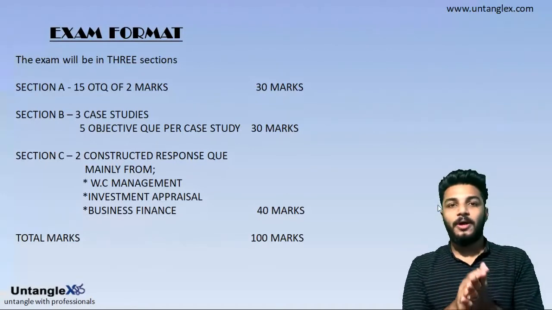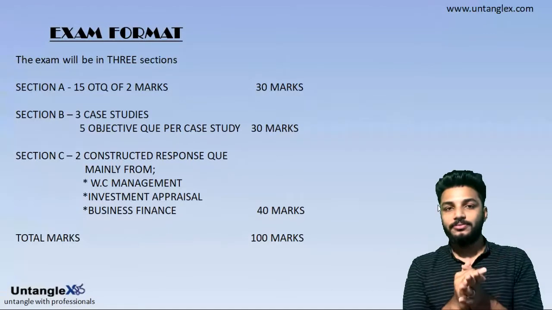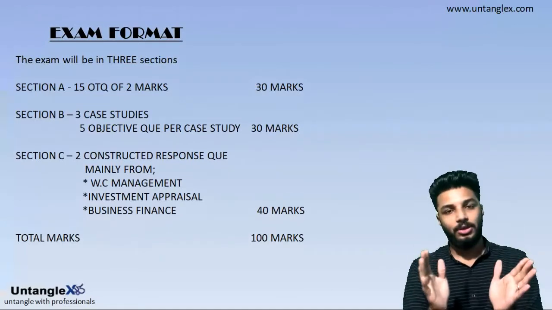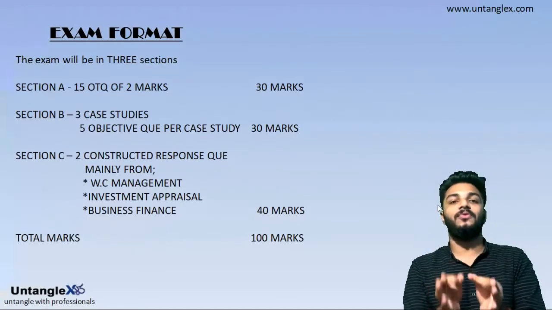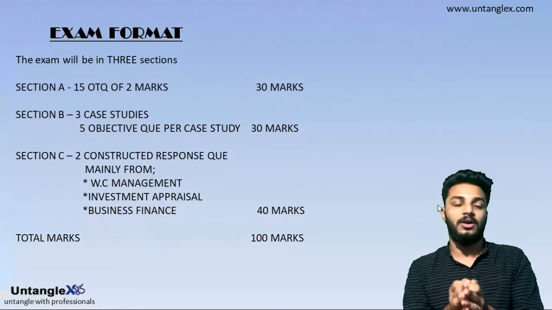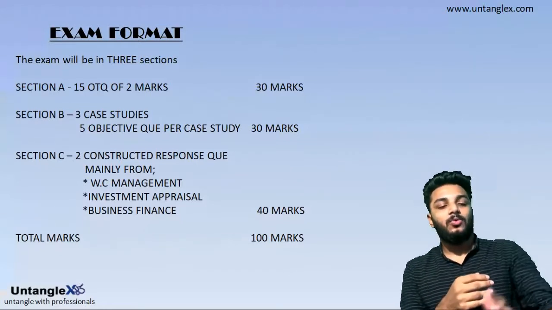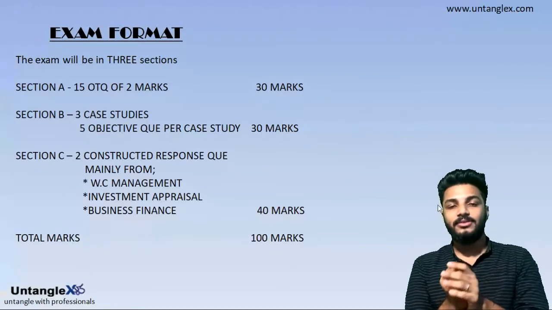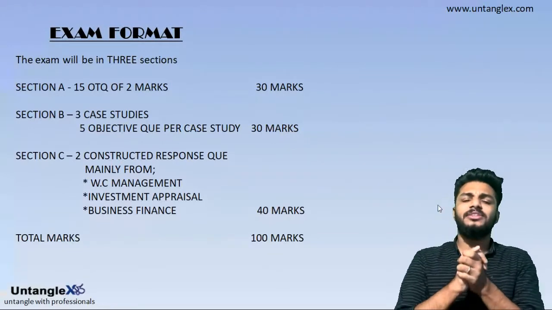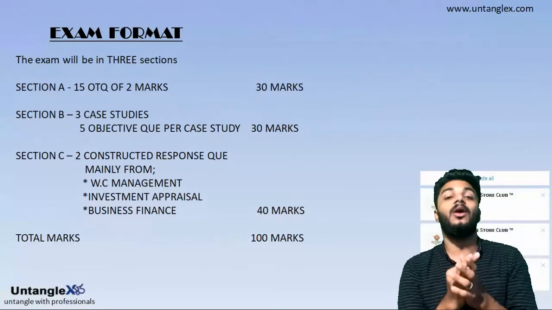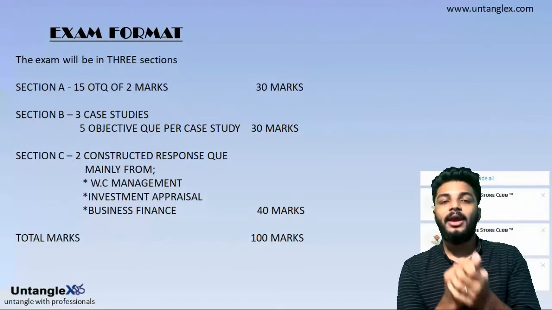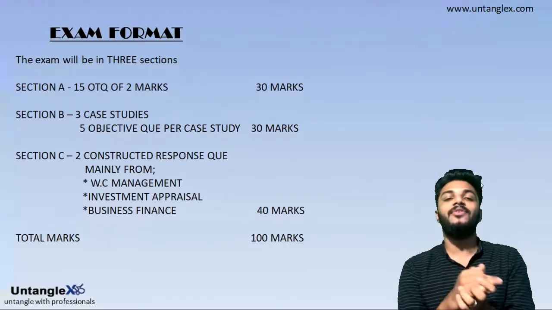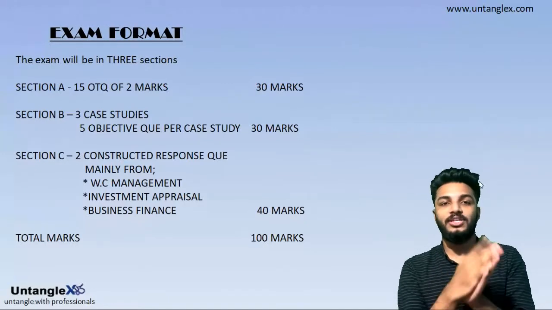And you know that the pass mark is 50, and you should never aim for that 50. You should aim for 100 and always try to get the colorful marks. And now we'll be discussing the conservative approach by Untanglex. You know that the examination is for 3 hours, that is 180 minutes, and for 100 marks. So we will have 1.8 minutes for each mark.